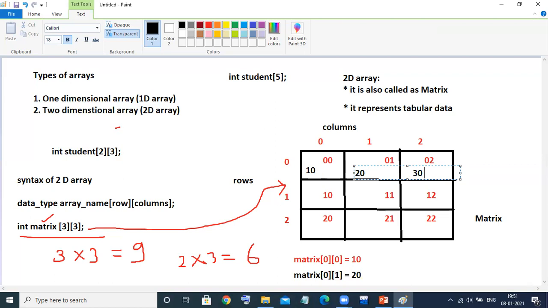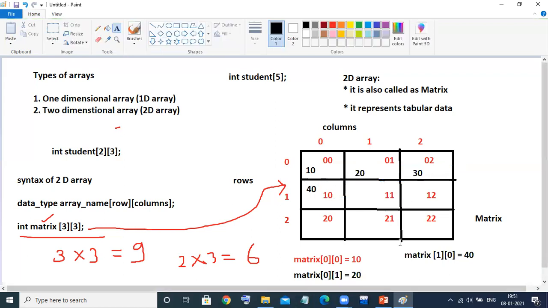The column would be first again, equals to the next value 40. Then the value will be stored here. That is 40. I hope you are getting it, and so on. We are going to hold all the values.